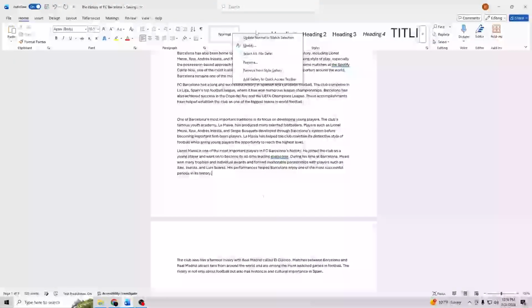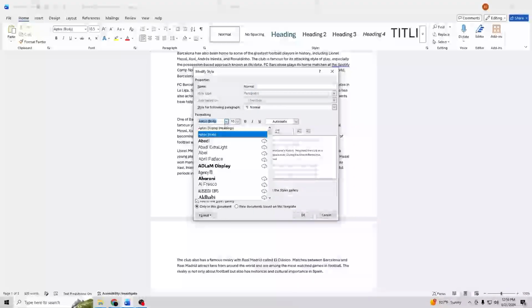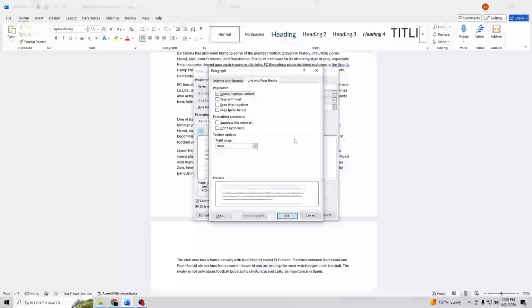Slide back over to the Line and Page Breaks tab. Ensure that the Widow/Orphan control is checked. This safely keeps single lines from getting stranded, and make sure Keep with next and Keep lines together are off. So uncheck them and click OK twice. And in this window, that is the way your page structure is now completely stabilized.